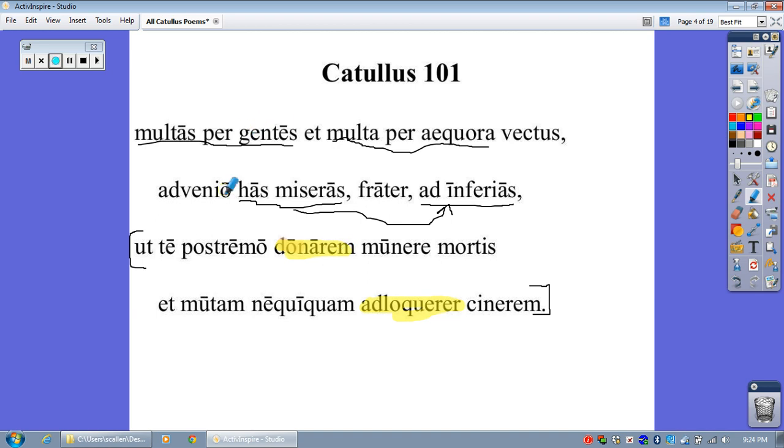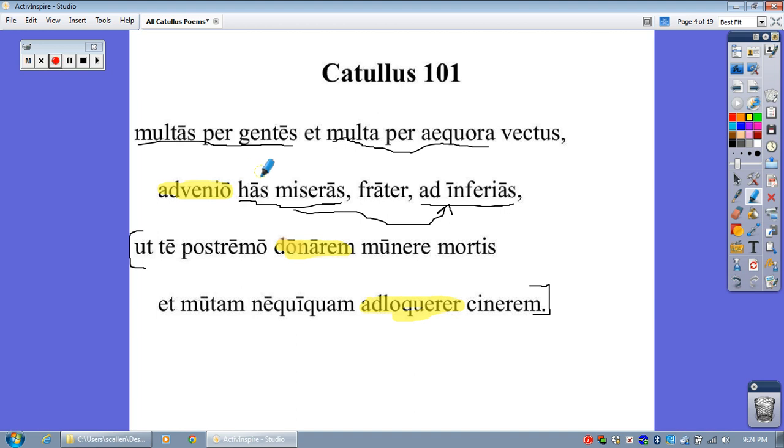Now going back to the main thrust of the sentence, the independent thought, which would be the first two lines. Do we have a verb anywhere? Well, we've already identified that there are three prepositional phrases, and so that leaves us with et, vectus, advenio, and frater. And I'm sure most of you can see that out of those four words, the word advenio happens to be the verb. So that's the main verb of the entire sentence.